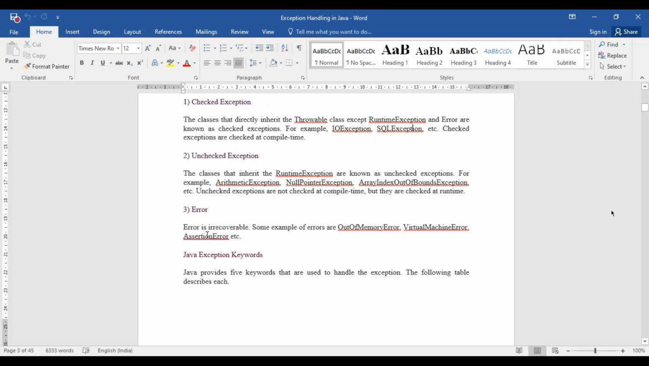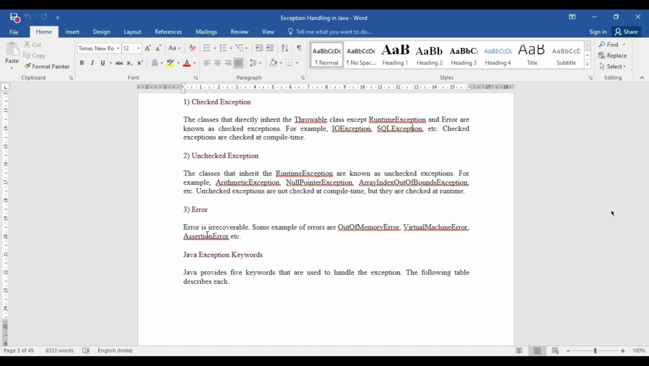So I have told you three things. First, whenever some abnormal condition is checked during compile time, it falls in the category of the checked exception. If some abnormal condition is checked during runtime, it falls in the unchecked exception. And if some abnormal condition cannot be handled, you can specifically say it cannot be recoverable, this type of abnormal condition falls in the category of error.